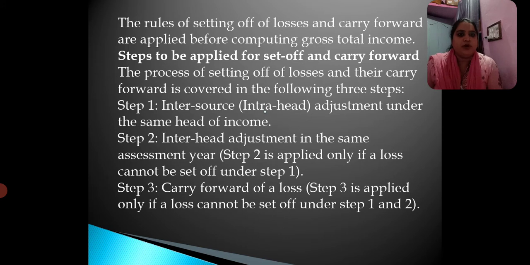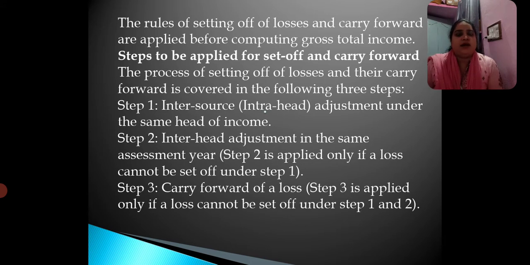So what do you do? Inter-source. Within the source itself, you try to adjust the losses. So step 1 is inter-source or inter-head adjustment under the same head of income. In the sense, if there are some losses under the head income from house property, it is actually set off with the income from the head income from house properties. So step 2, inter-head adjustment in the same assessment year.